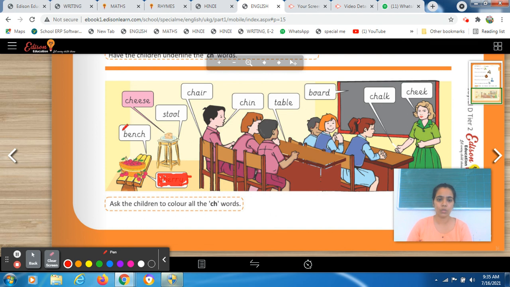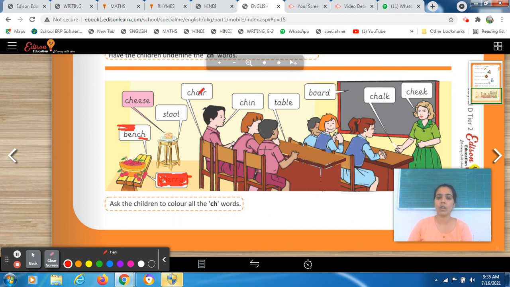Done. Chalo. So now what is it? B and ch. Bench. So it is also having ch. So that means you all have to color this one also. Done. Okay. So now we will come to the next word. What is written over here? Stool. See, there is double O, so the sound is long, right? So stool. What is it? Stool. So is there having ch? No. So that means you don't have to color it.